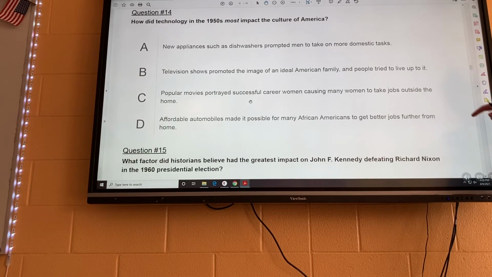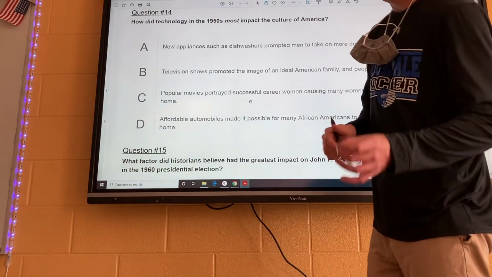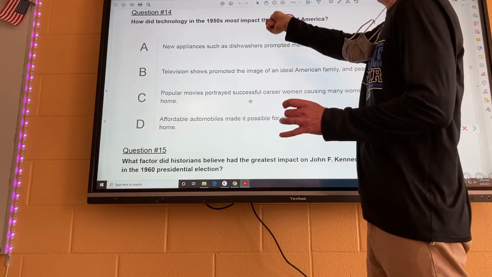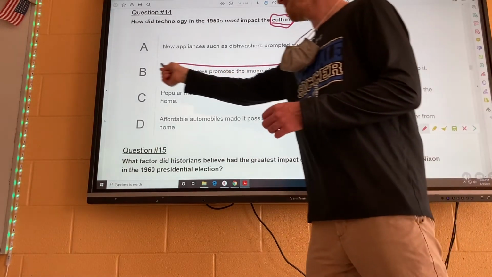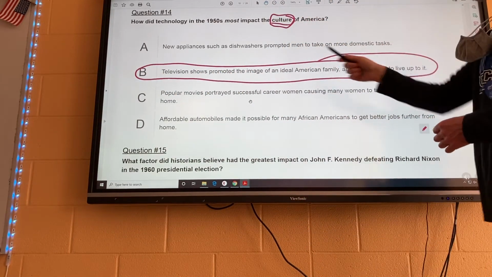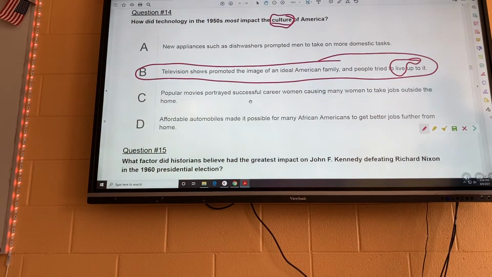How did technology in the 1950s most impact the culture of America? Now, this is a difficult question, but if you pay attention to right here, that word is going to give you the answer. Now, I'm going to tell you it's going to be B, and here's why. It's going to tell you this right here, living, all right? Culture is the way someone lives, how you live up to something.